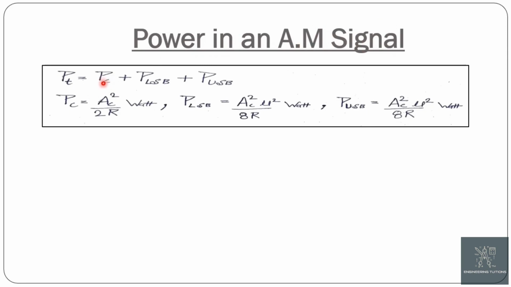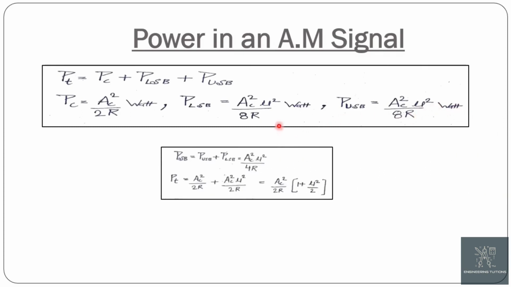So in the AM signal, as I have already told you, we are transmitting the carrier, lower sideband and the upper sideband. So the total power is the sum of carrier power plus lower sideband power plus upper sideband power. PC is equal to AC square by 2R watt, PLSB is equal to AC square mu square by 8R watt, and PUSB is equal to AC square mu square by 8R watt.